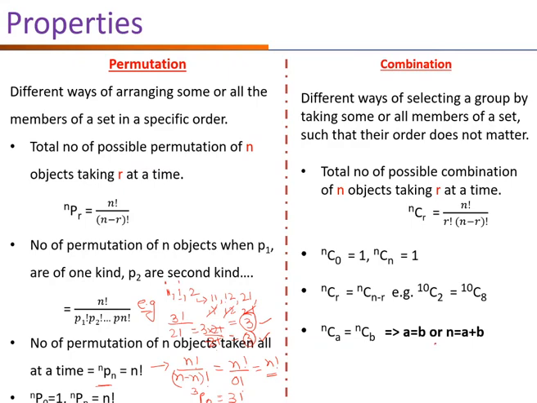If nC2 equals nC8, both the n's are the same, then n equals 2 plus 8, so it means n equals 10.